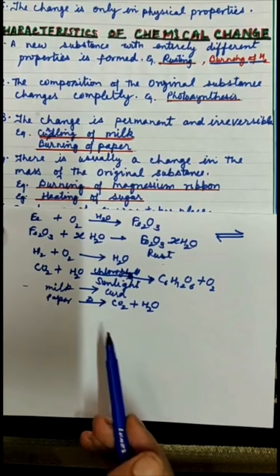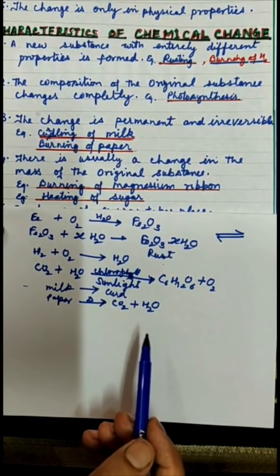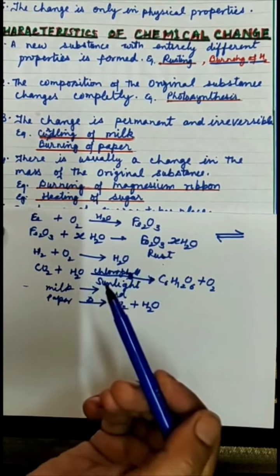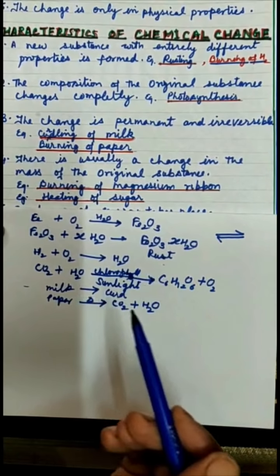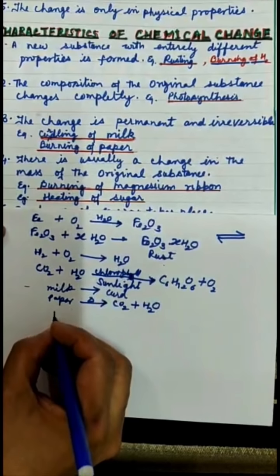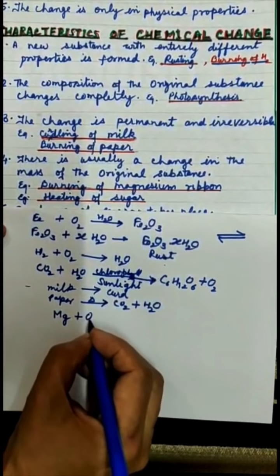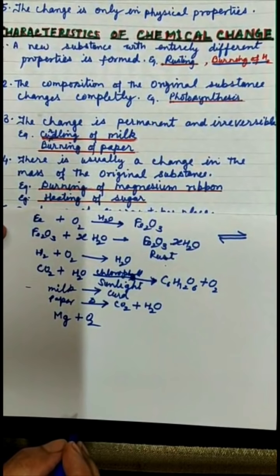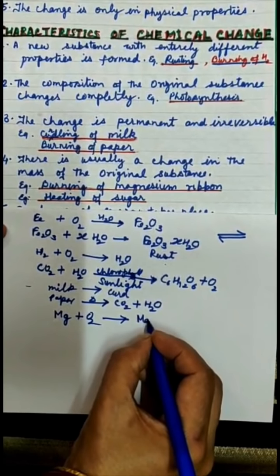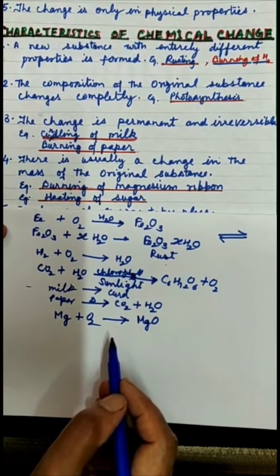Despite that, during a chemical change, often a change in mass is observed, for the reason that some part of the reactant or the product might not be weighed during the chemical reaction. For example, take the example of burning of magnesium ribbon. What we can weigh is the magnesium ribbon, but what we cannot weigh is the oxygen that combines with it. So when magnesium burns, it combines with oxygen, and the white powder that is formed, called magnesium oxide, weighs more than the magnesium.